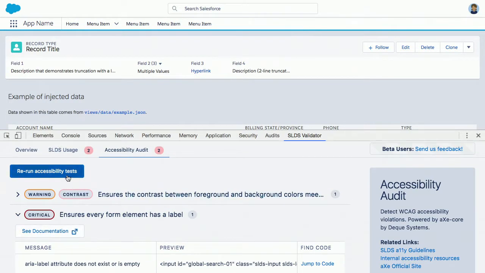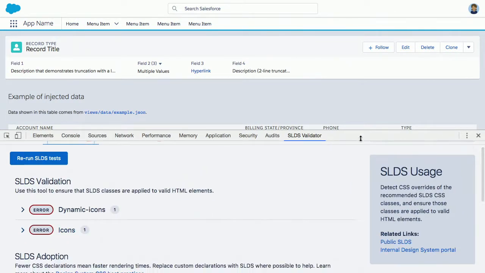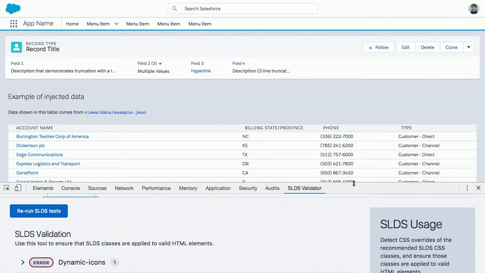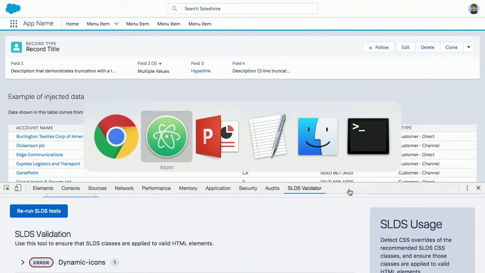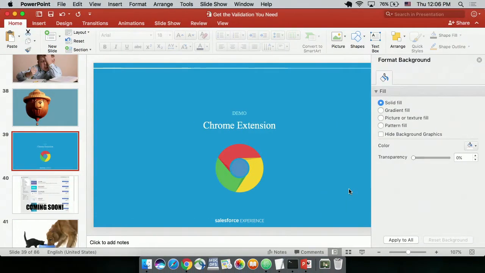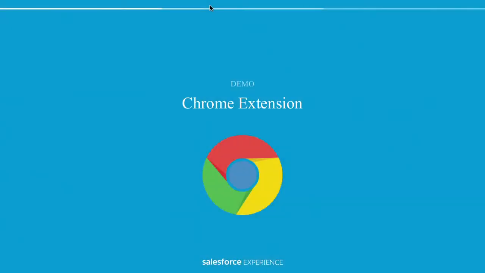So this is how you would go through and use this tool to make sure everything is nice and tidy and ready to go for your own future updates. And it's going to get more and more important as our look evolves. If you haven't noticed, we're changing a lot of our look around here. So let's get back to the code. So that's the extension right there.